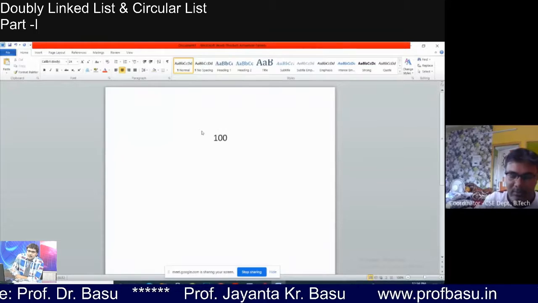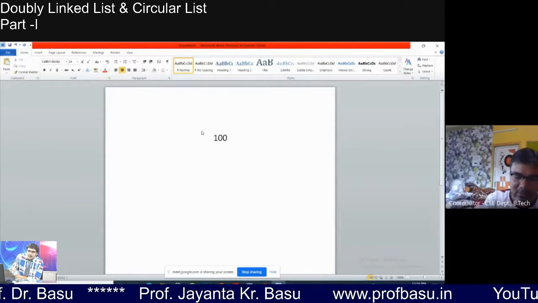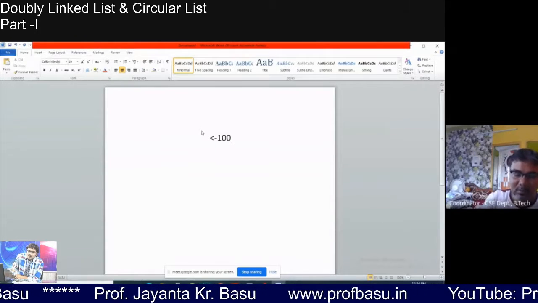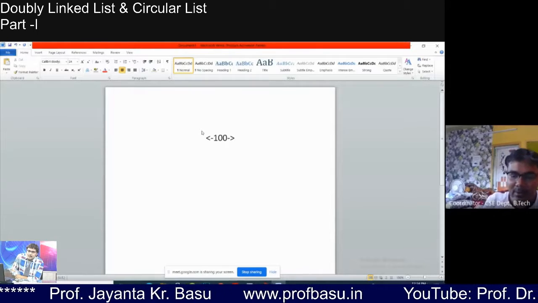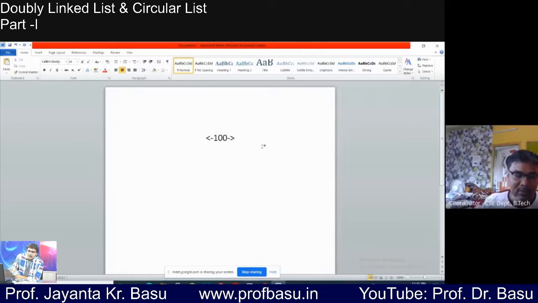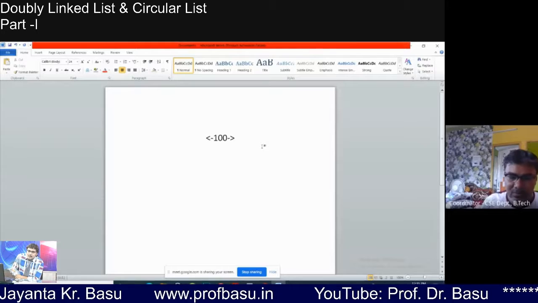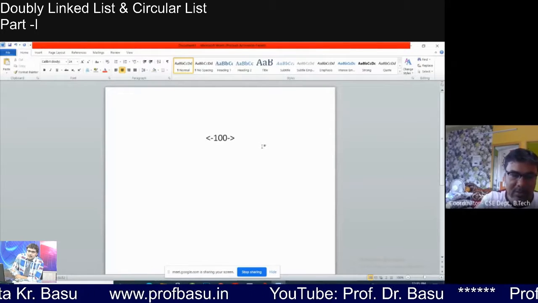Let's say the base address of this is 100. The base address of the first node is this. Then the base address of the second node. Now the next node, what is the base address? 200.